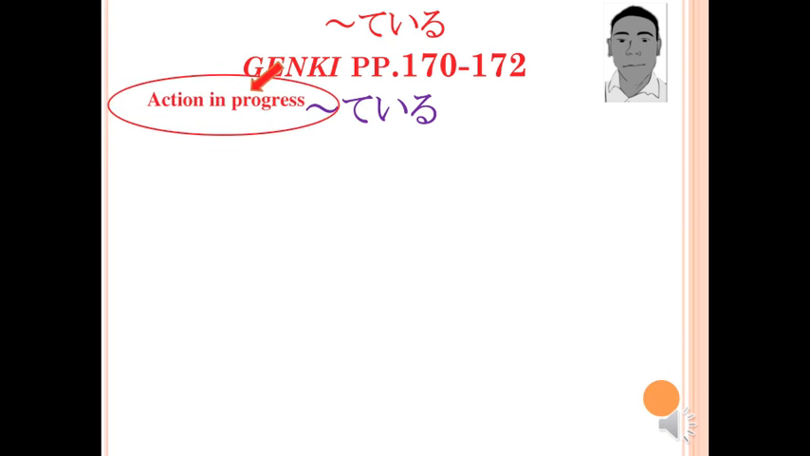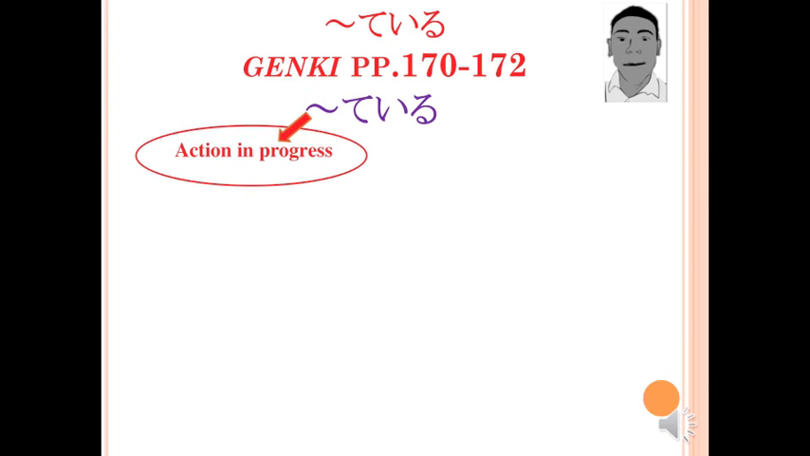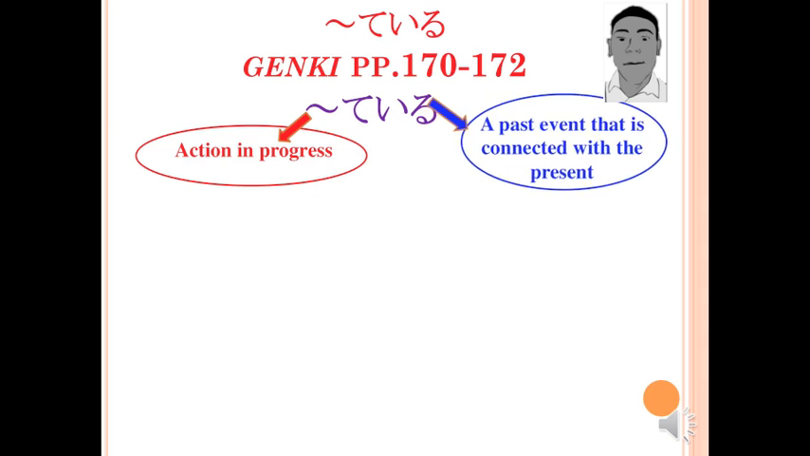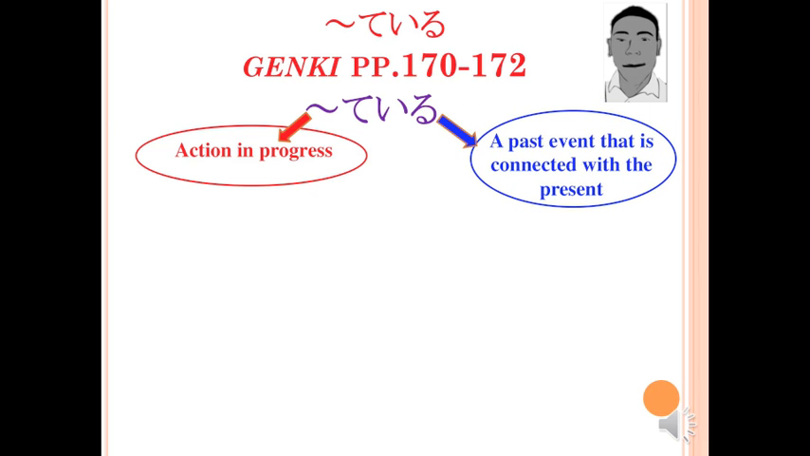One, it might mean that we are describing an action that is in progress. Or, two, it might mean that we are describing a past event that is connected with the present. Which of these two meanings a given teiru verb signifies is determined primarily by the semantic characteristics of the verb in the te form.